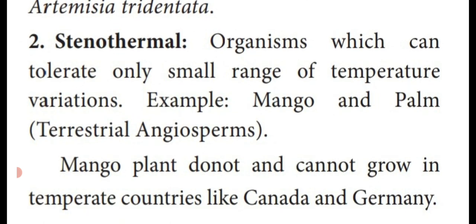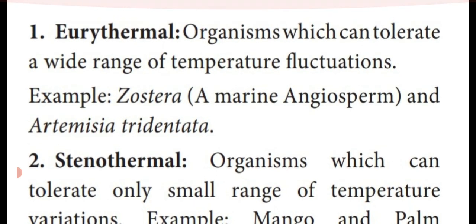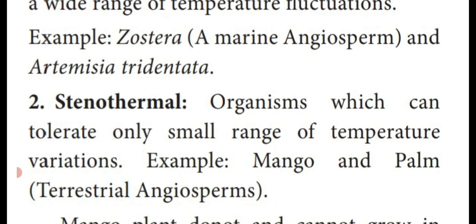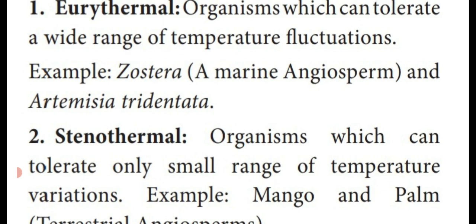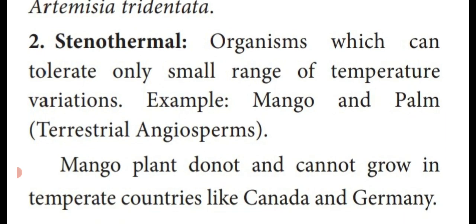Next one, stenothermal, organism which can tolerate only small range of temperature fluctuation or variation. Here, see the variation between the two answers. You have to change only the words wide range of temperature. Here, small range of temperature. So everything is similar, only a few words you have to change. That is the answer for eurythermal and stenothermal. Stenothermal example, mango and palm.